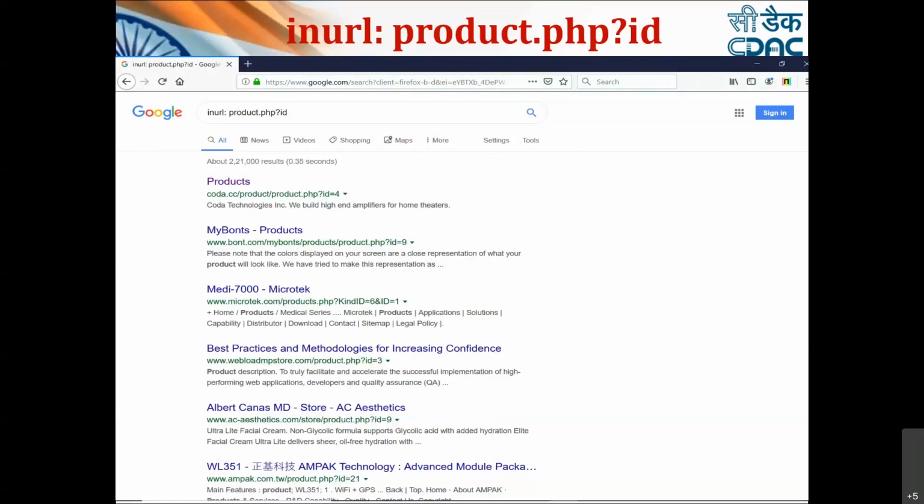Now, you can see I have received 221,000 results where the URL holds product.php?id. Here also we see product.php?id. Again, the second link has product.php?id, and again the next. So wherever it finds this part in the URL, it will give me that result.